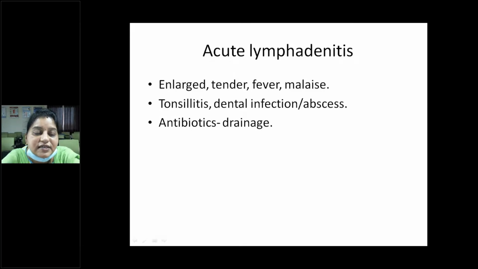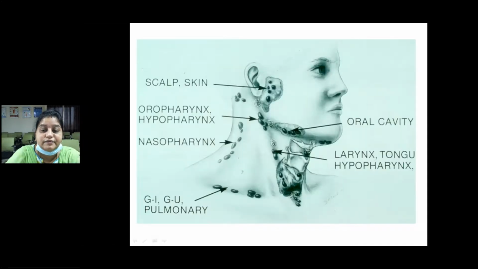So what is the management? It is antibiotics. If it doesn't subside, then you can go for drainage in cases of abscess. All these are the sites of infection which lead to cervical lymphadenitis.